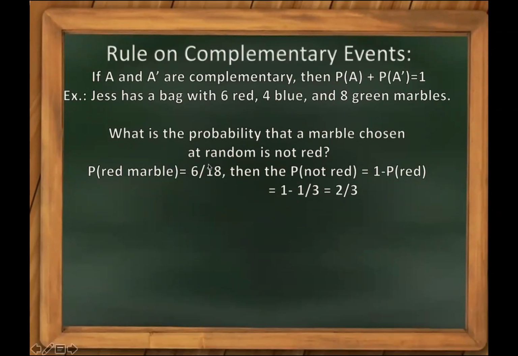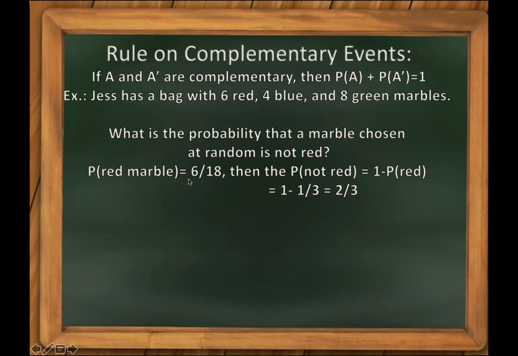We have the complementary rules of an event. If A and A complement are complementary, then the probability of A plus the complement of A is equal to 1. So example, Jess has a bag with 7 red, 4 blue, and 8 green marbles. What is the probability that a marble chosen at random is not red?